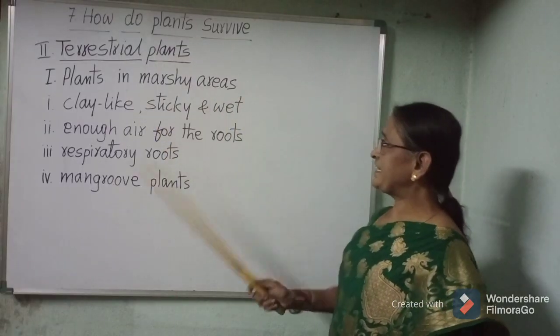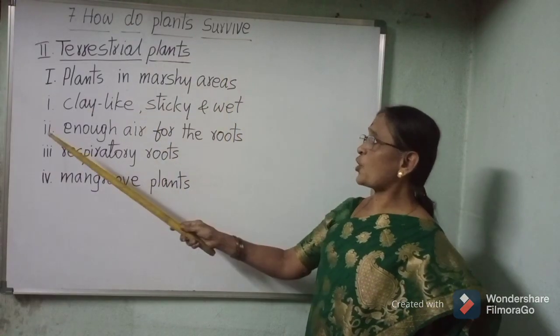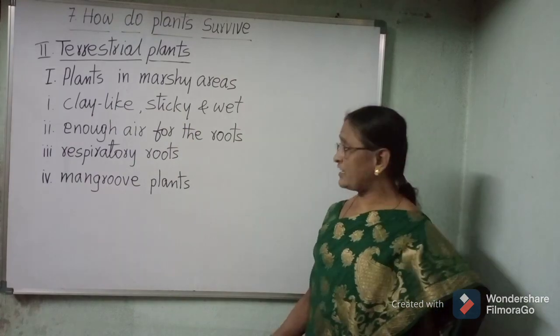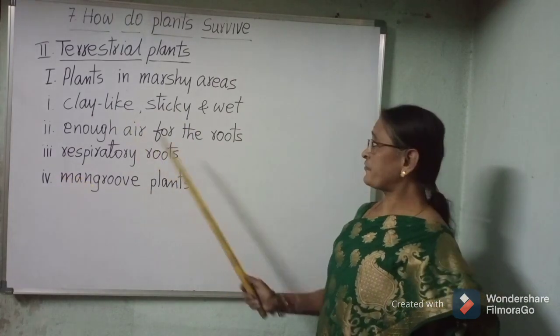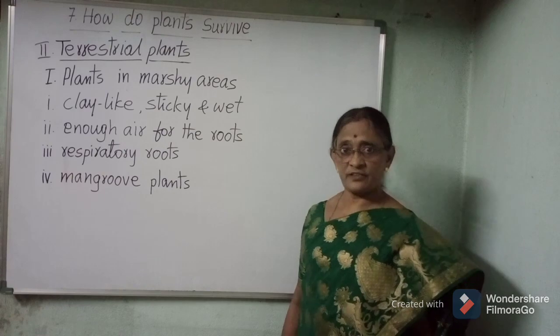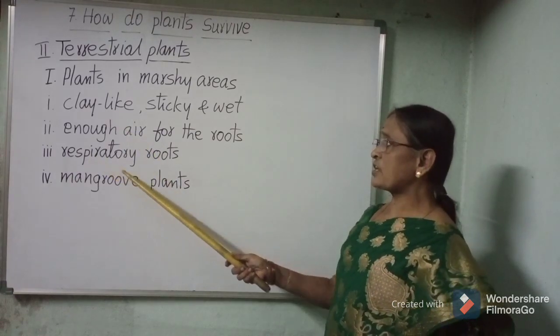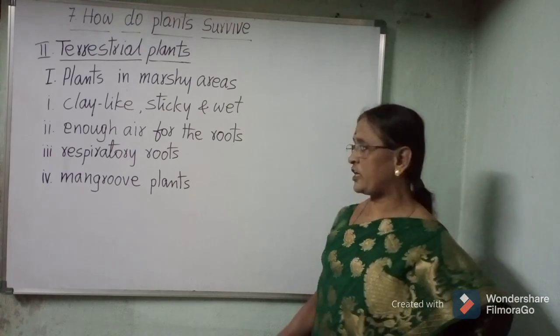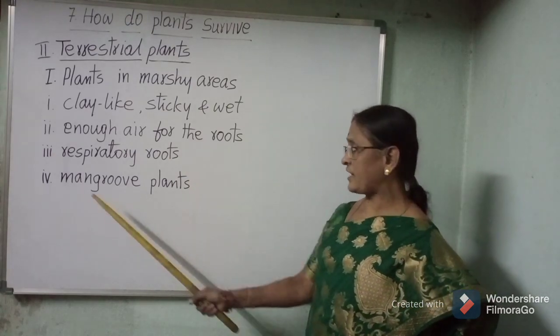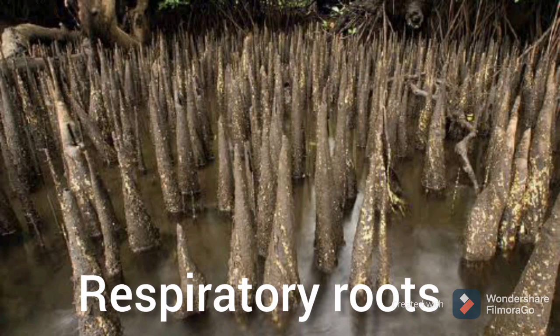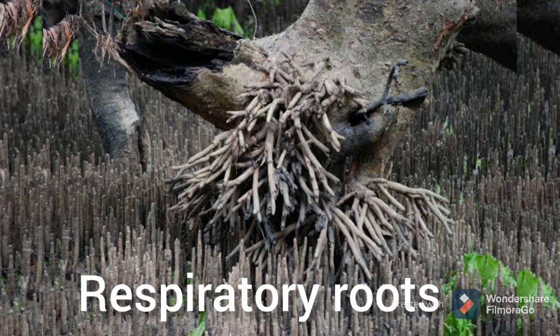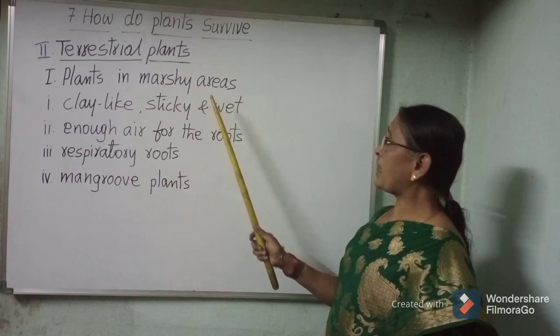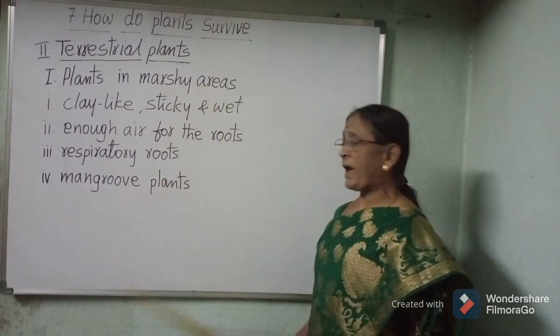Plants in marshy areas. In marshy areas, soil is clay-like, sticky and wet. There is not enough air for the roots to breathe. The special type of roots are called respiratory roots. Respiratory roots grow above the soil to breathe sufficient air. The plants which grow in marshy areas are called mangrove plants.